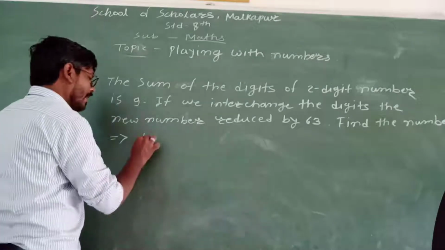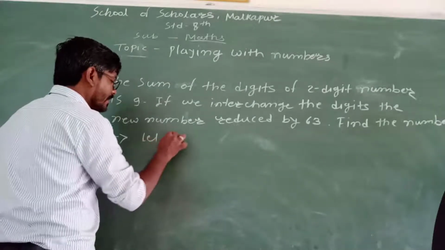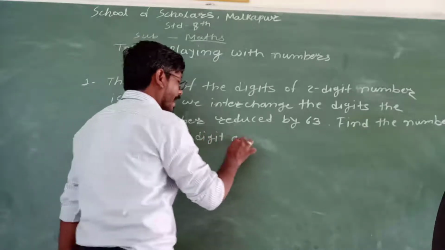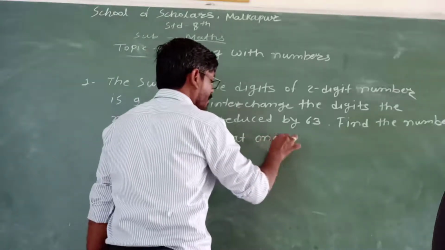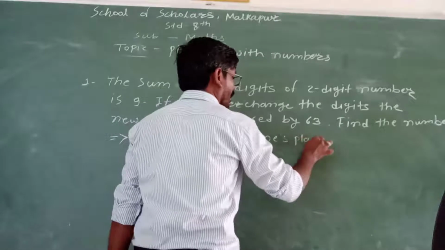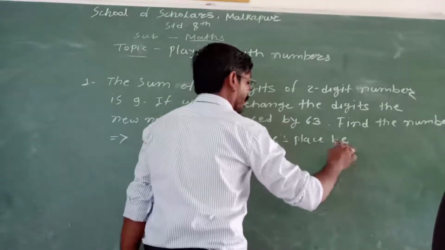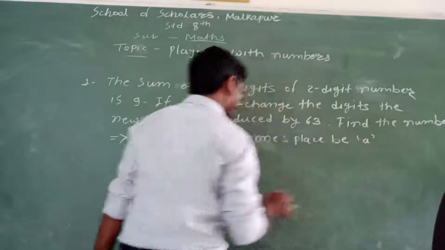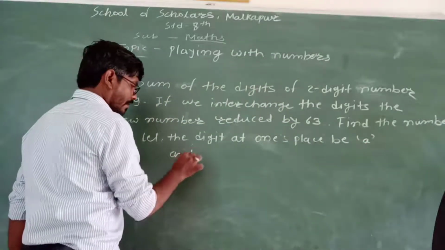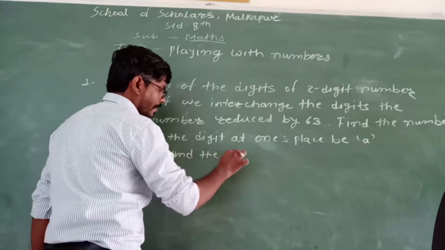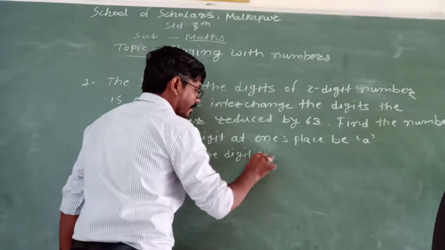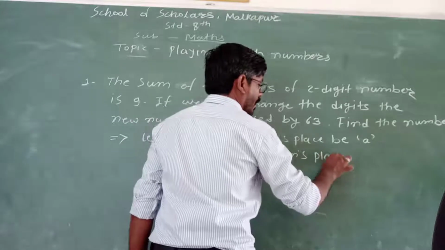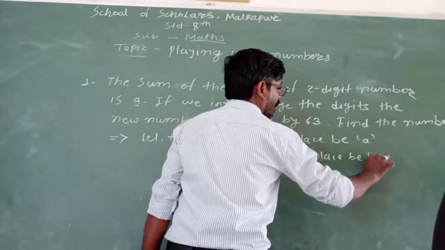Okay, let the digit at the ones place be a, and the digit at the tens place be b.